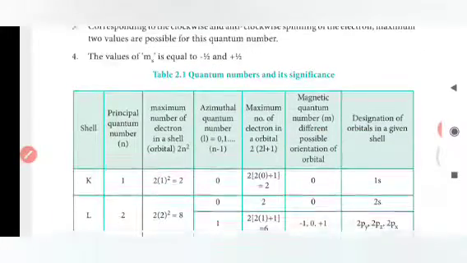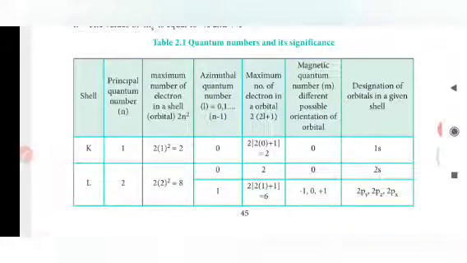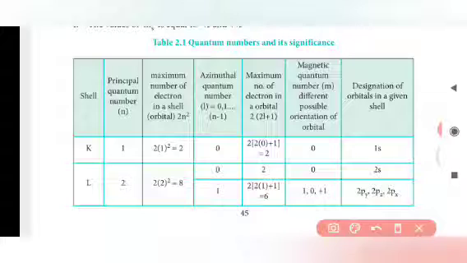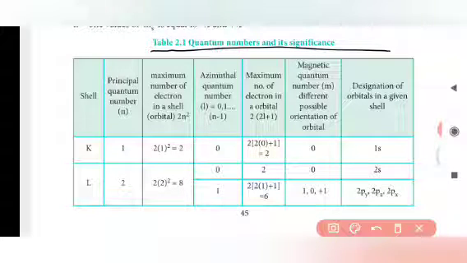Let's see Table 2.1, quantum numbers and significance. By using this table, we can know how to put the values for K, L, M, N corresponding to the quantum numbers. If we take the K shell, the principal quantum number n is 1. The maximum number of electrons that can occupy the nth shell, here the K shell, is 2, by using the formula 2n squared.